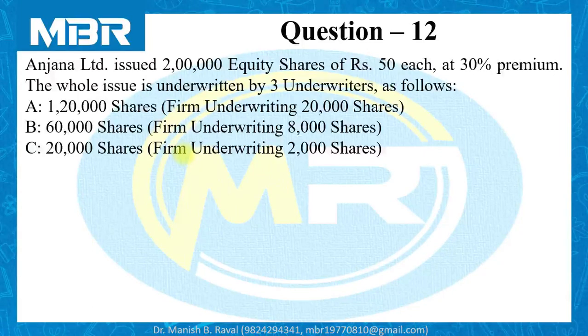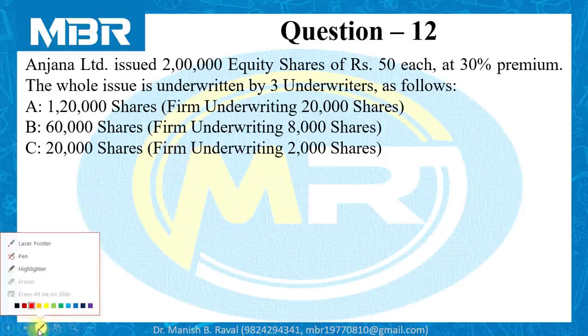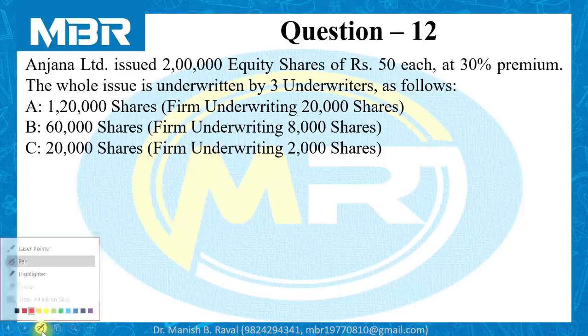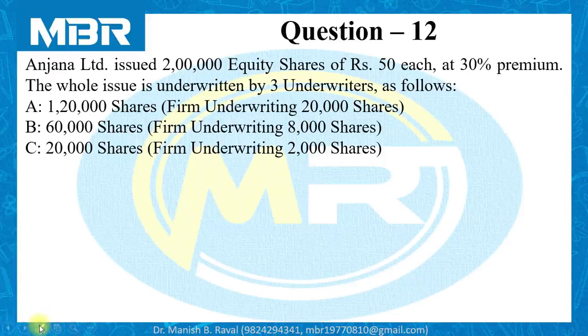Anjana Limited issued 2 lakhs equity shares of rupees 50 each at 30% premium. Face value of the share is rupees 50 and these shares are issued by the company at 30% premium, that is rupees 15. The whole issue is underwritten by 3 underwriters as follows.